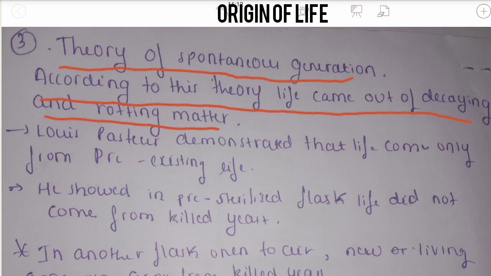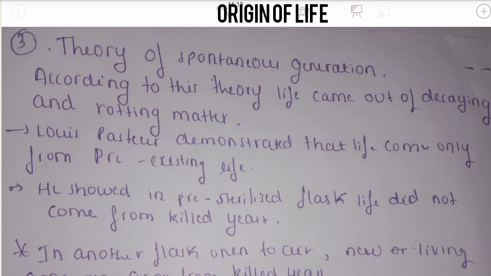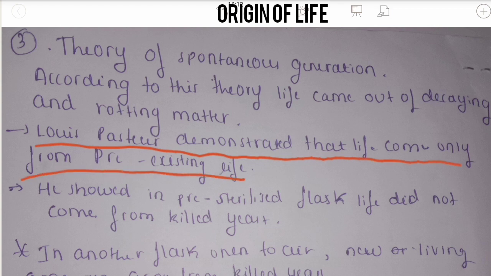So Louis Pasteur demonstrated his own experiment to understand how life came into existence. He proved it by experiment, so let us understand what his experiment was. Louis Pasteur demonstrated that life comes only from pre-existing life. What did Louis Pasteur say? Life could come only from pre-existing life.